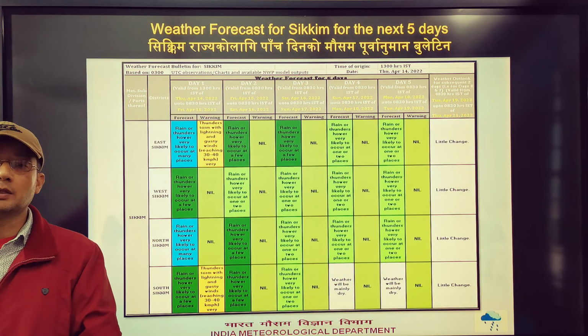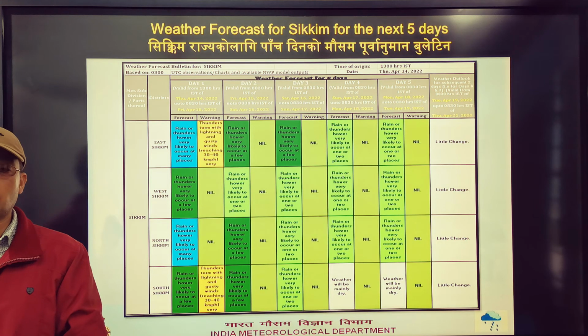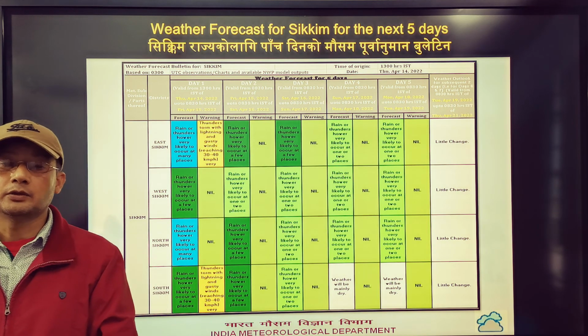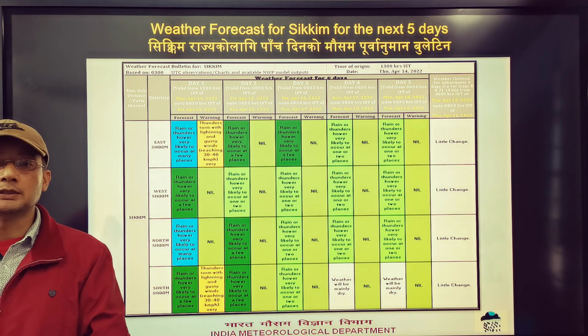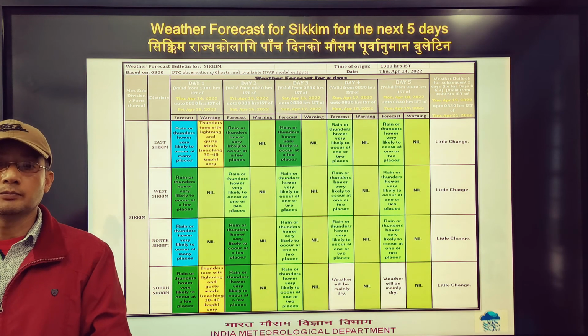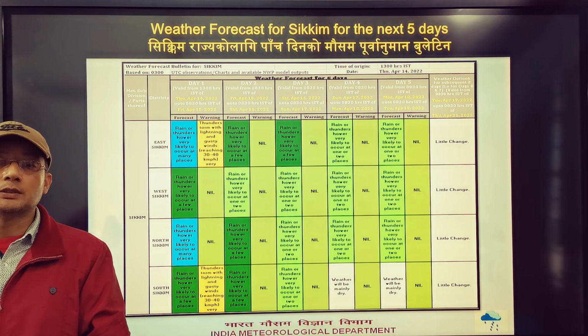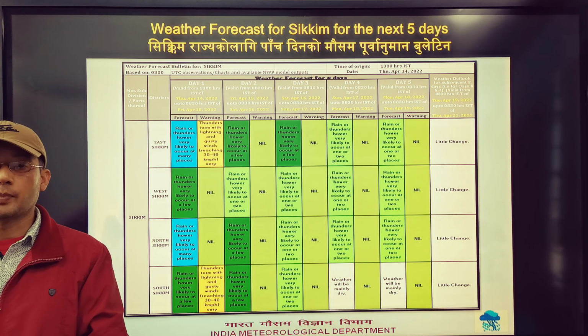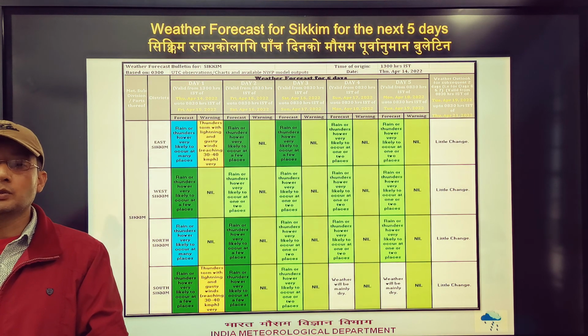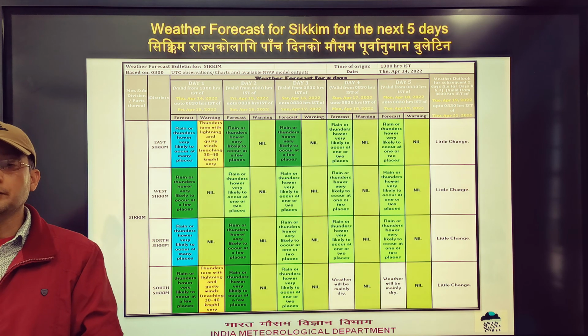Finally, we have weather forecast for Sikkim for the next 5 days and outlook for subsequent 2 days. We can see East Sikkim will experience rain or thundershower at many places on first day, that is 14th April, and also we have thunderstorm warning for today. Likewise, South Sikkim will experience rain or thundershowers at a few places, and there is a thunderstorm warning for today. And South Sikkim will remain dry on the 4th and 5th day.